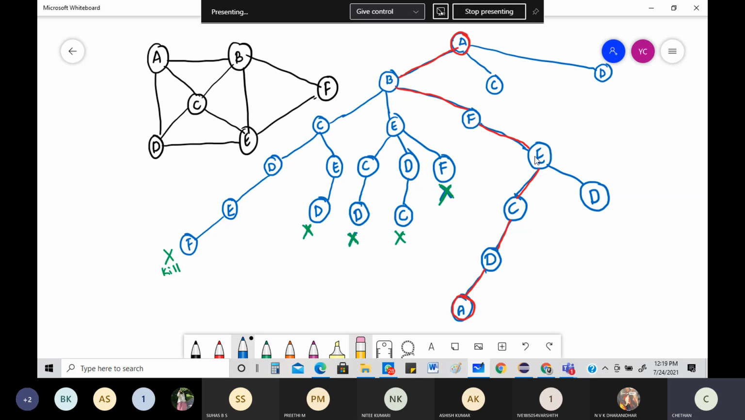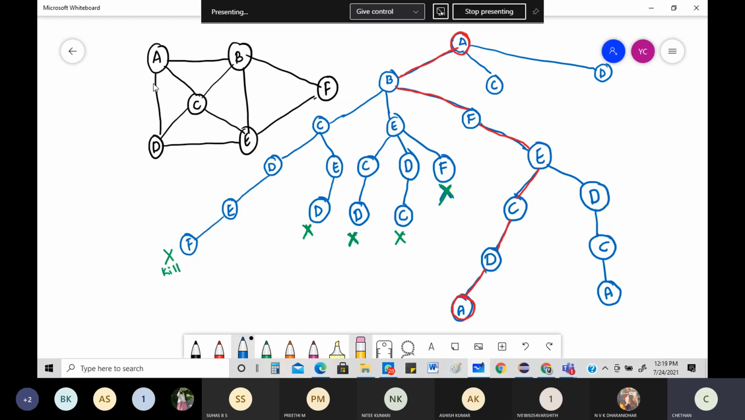From C, E is already done, so I'll go to C. Okay, I'll write it neatly. So I'm going straight into C now. From C, what all options do I have? First, I need to check whether all nodes are visited. A visited, B visited. Okay, E is also visited. D is also visited. What's the next thing I write? I'll write the next one, which is A.